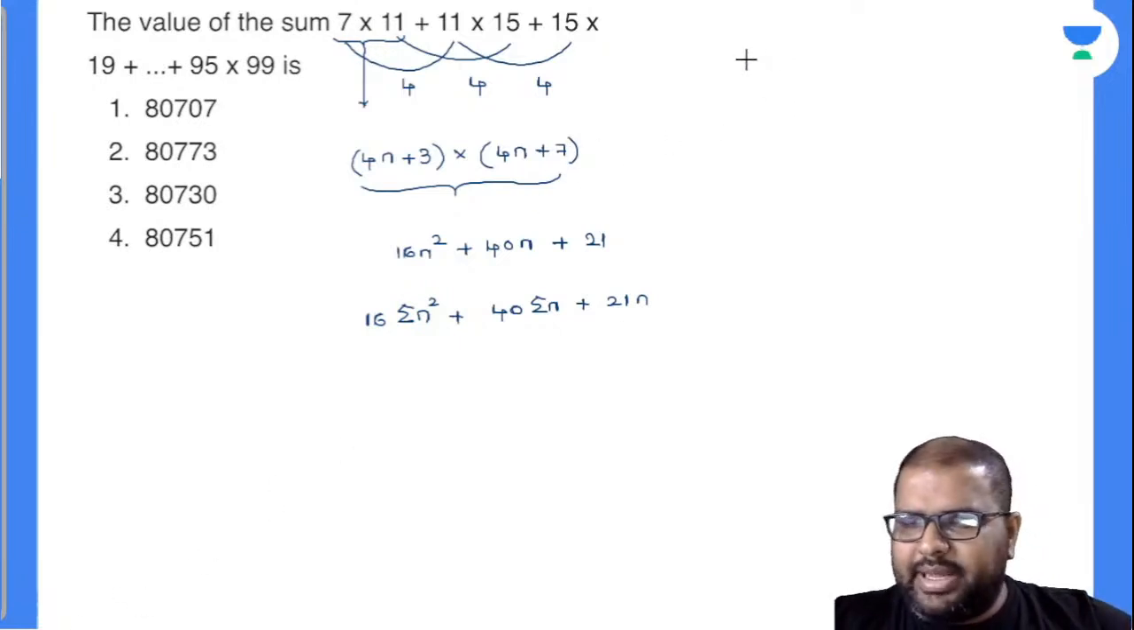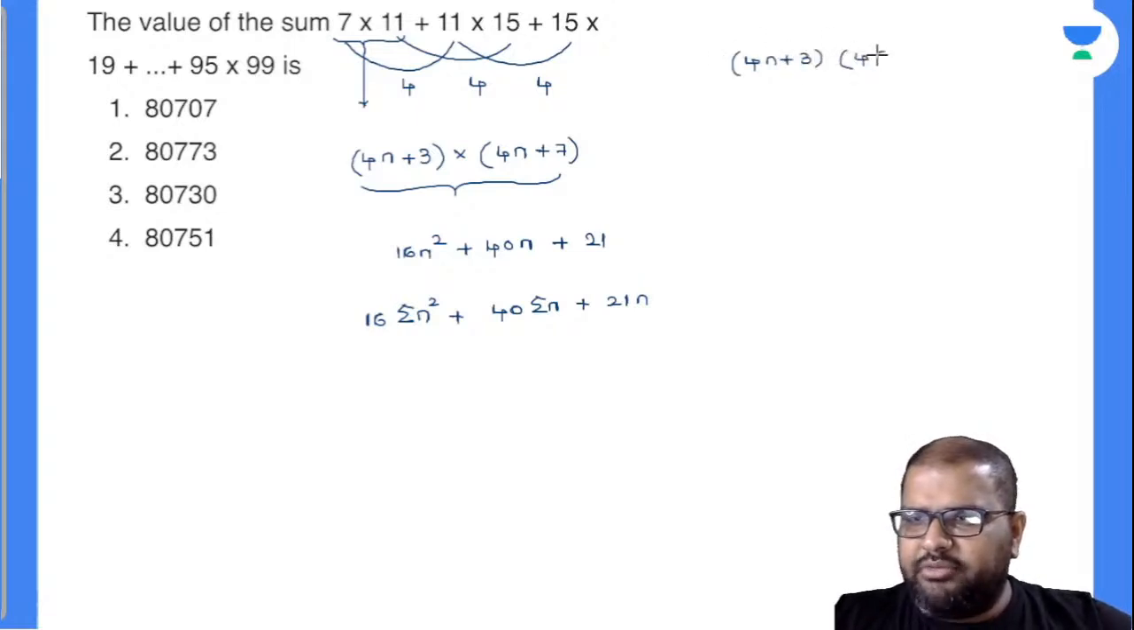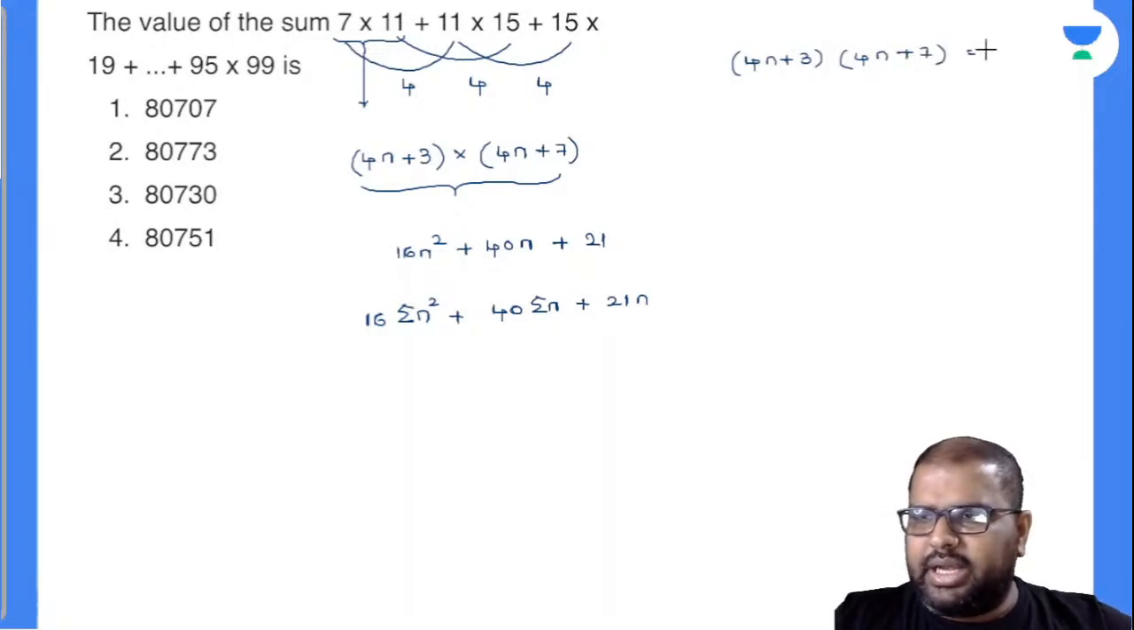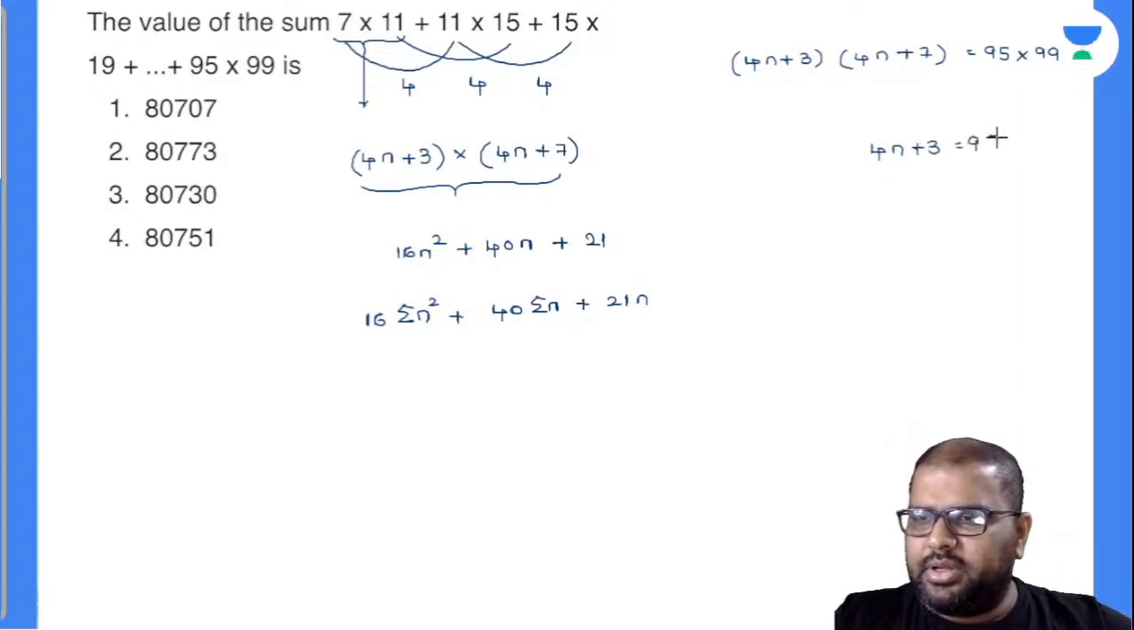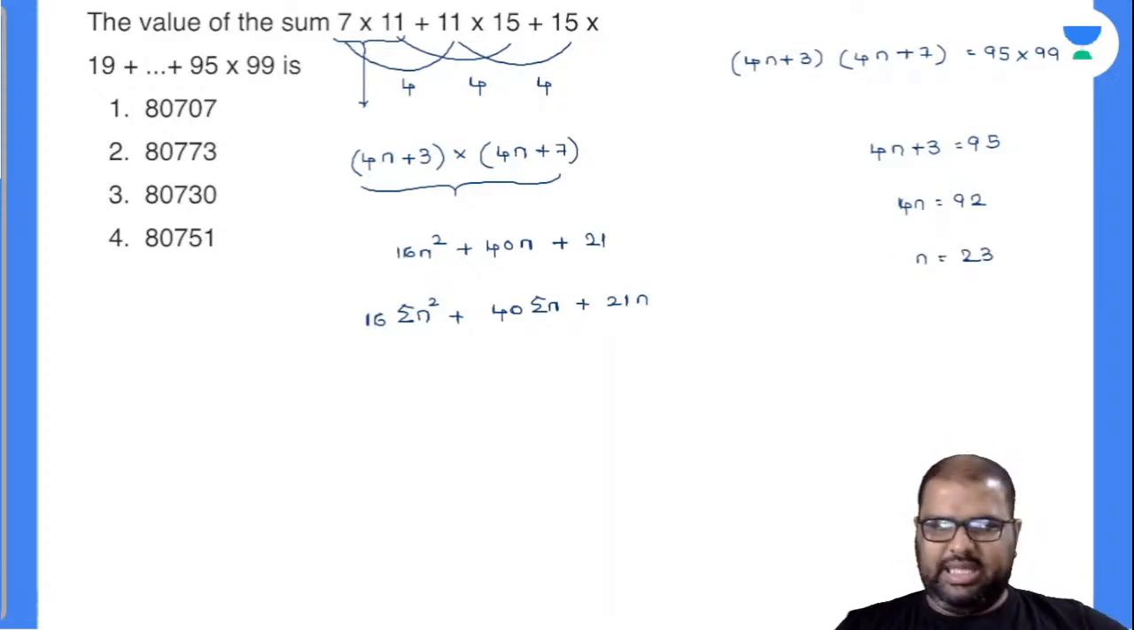As you know the common expression, I can write this 4n plus 3. And you know the last term of the given expression also: 4n plus 7 is equal to 95 into 99. So you can take any other expression there. 4n plus 3 is equal to 95. So 4n is equal to 95 minus 3, which is 92. And the n value will be, 4 2s are 8, 4 3s are 12, 23 is the n value there.